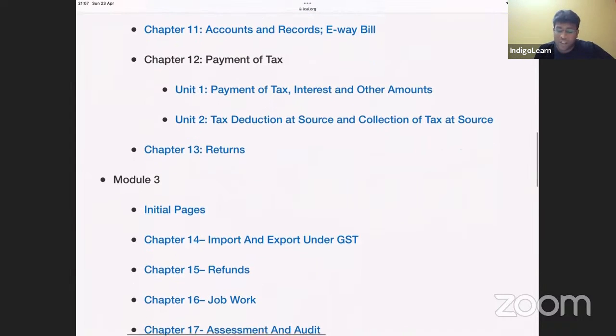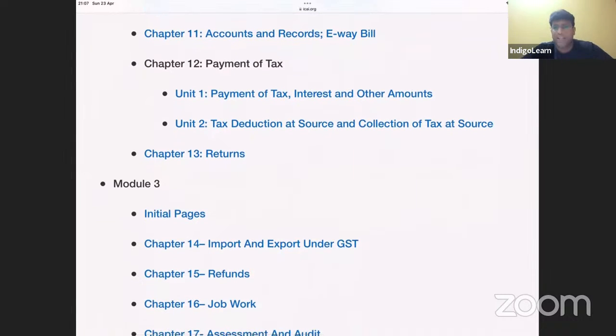Next topic, accounts and records, waybill, guys. Waybill, we know very clearly that waybill is mandatory only when there is a movement of goods of value exceeding 50,000. And 50,000 we will see invoice value including tax. And we need to keep in mind that if returns are not filed continuously for 2 months, facility of generation of e-waybill is blocked. And it is blocked only for outward, but not for inward.